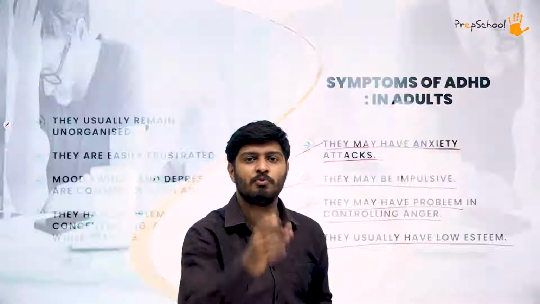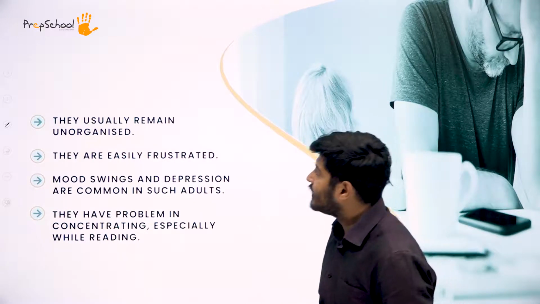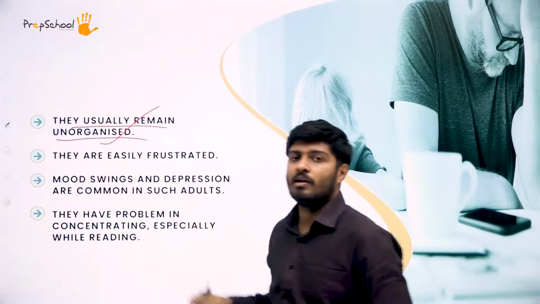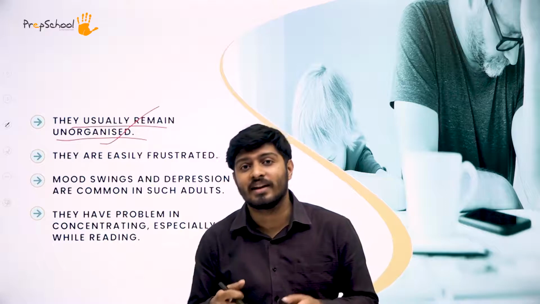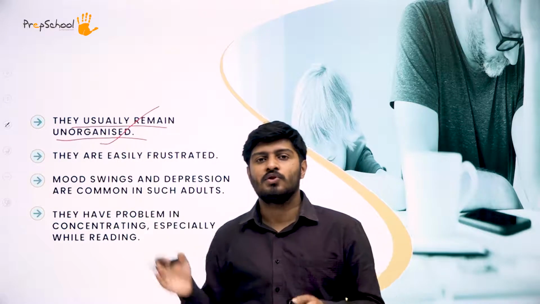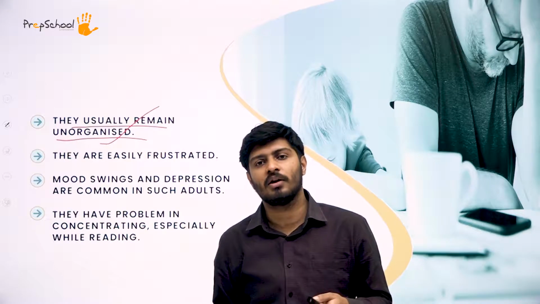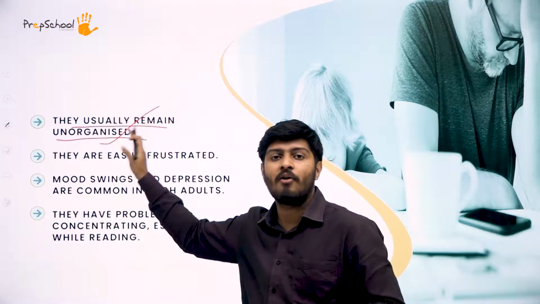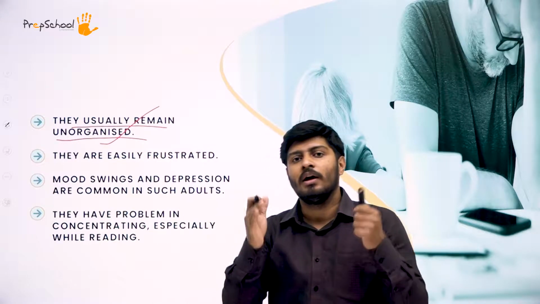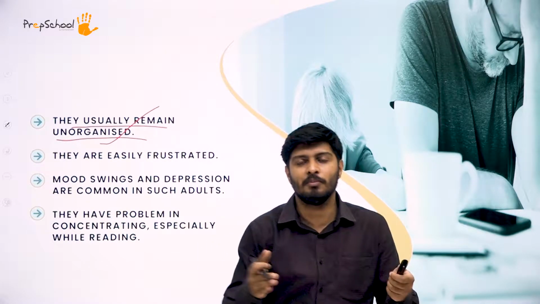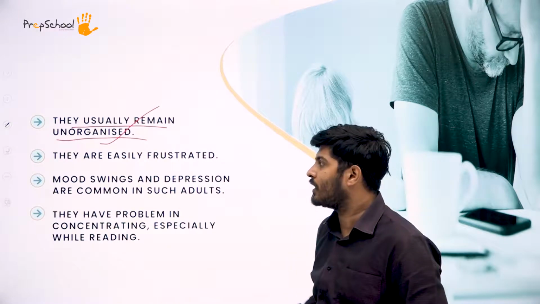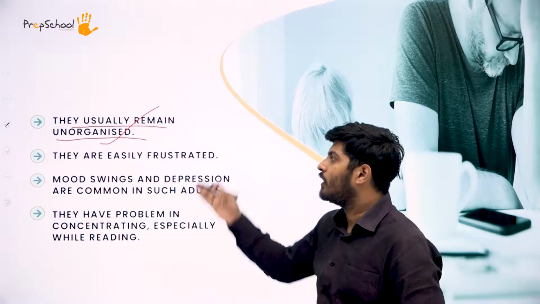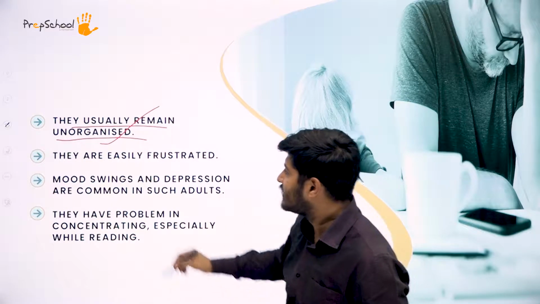Now let's move on to our next symptom: they usually remain unorganized. Like I said, the children who have ADHD have a problem organizing. It is the same point here. One common symptom in both adults and children with ADHD is that they have a problem keeping things organized. If you go to the house of a person who has ADHD, you may see it messed up. Things will not be organized, his timings will not be organized, his routine will not be organized. All these symptoms show up in a person who has ADHD.